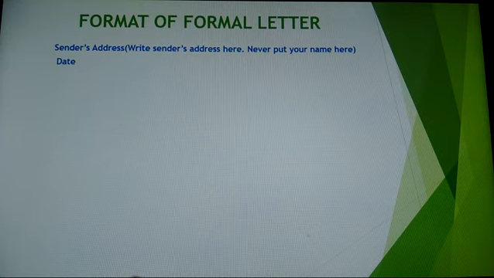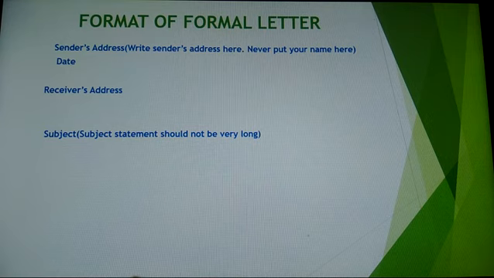Now just below that, date. Date you have to write in full form. I had already told you. After that, receiver's address. So see, this is the format, step by step. First, sender's address, date, receiver's address, and now the subject. Subject statement should not be very long. The subject should be very short and very precise. It should be understandable. Now salutation. Salutation you can address as sir or madam with respect.